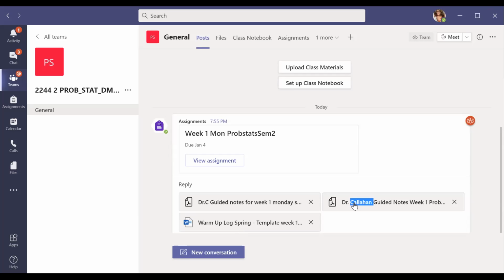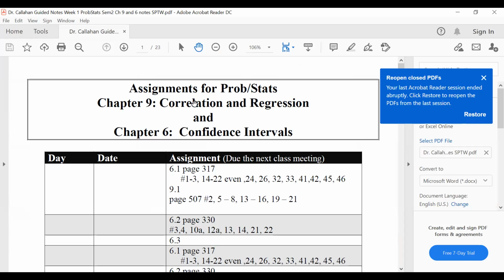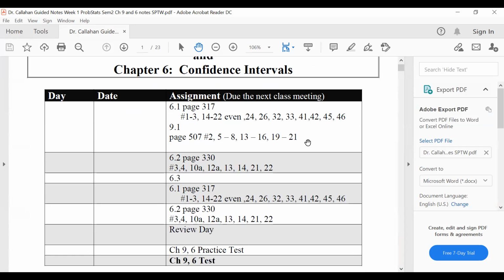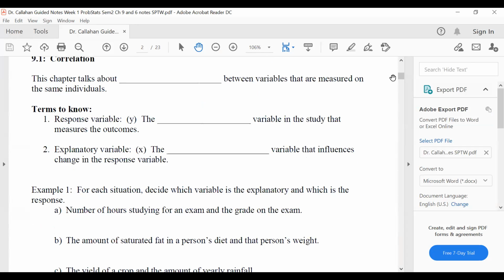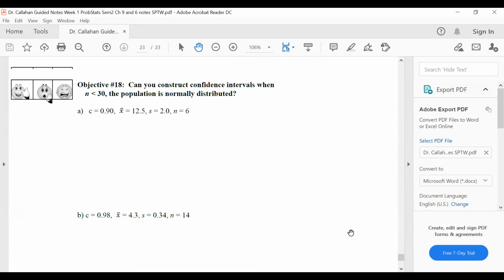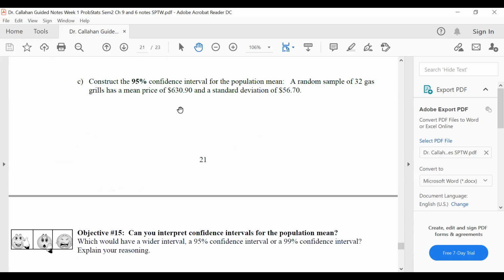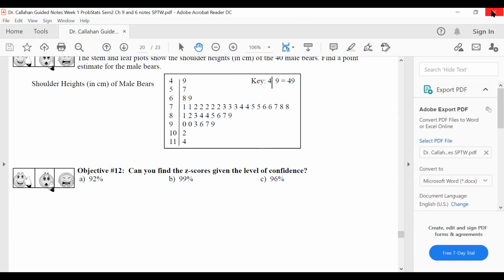Okay, so if I click on this one, which it's not letting me open, but that's okay, I will go back over here and click on this one instead. So this is what we're going to talk about. We're going to talk about correlation and regression on confidence intervals. This is going to be the first unit that we're going to talk about. If you take a look at this, it kind of starts like this. And your objectives are on the very back, and etc. So just keep that in mind.